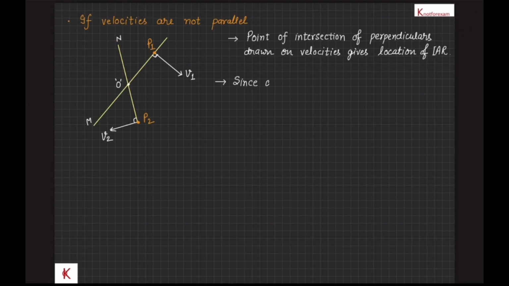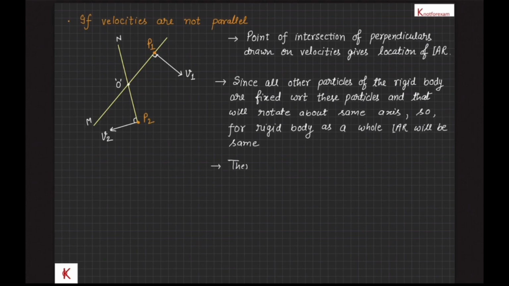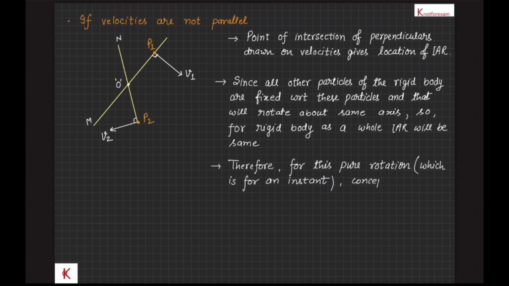instantaneous axis of rotation. Till now we have considered only 2 points, but also all other particles of the rigid body are fixed with respect to these particles, and these particles will also rotate about the same axis, and so for the rigid body as a whole, instantaneous axis of rotation will be the same. Therefore, for this pure rotation, which is for an instant, concepts of pure rotation can be used for an instant.